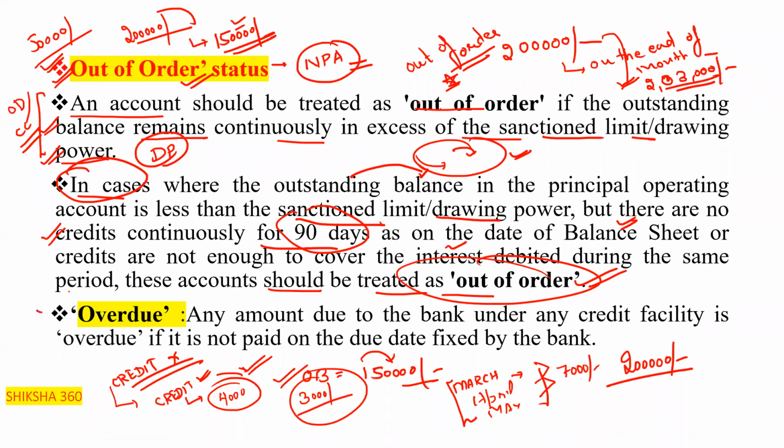Now move to the next one, that is overdue. Any amount due to the bank under any credit facility is overdue if it is not paid on the due date fixed by the bank. That is considered to be overdue. Clear?